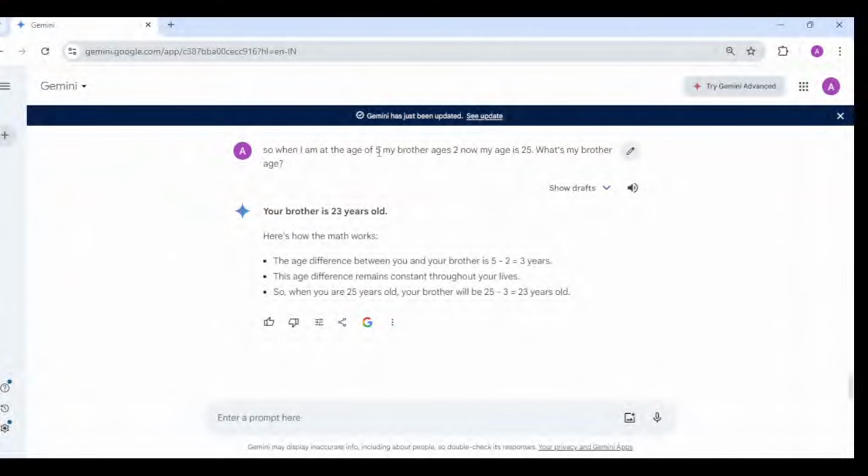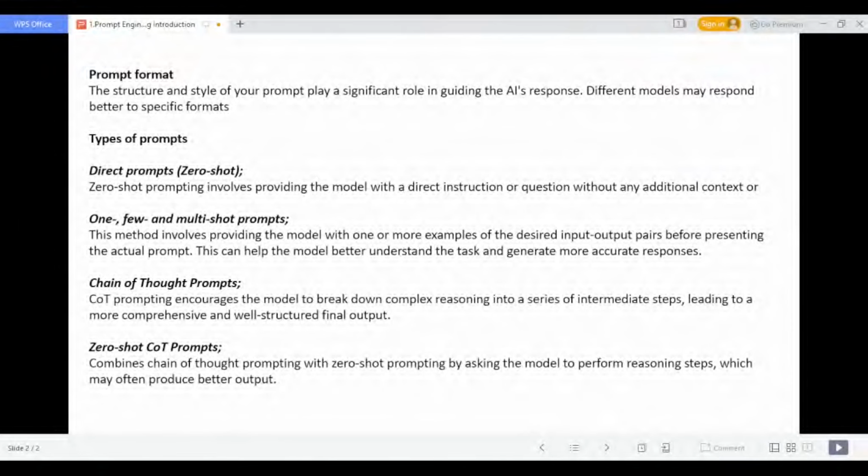So here I asked the question: when I am at the age of 5, my brother age is 2. Now my age is 20. What is my brother age? So it's answering correctly, 23. So there was reasoning provided, and we are asking the AI to solve that particular thing. Here both text and numeric questions were asked, and the AI is able to answer. So this type of prompt we are going to call COT prompts. This will be one of the game changers here. We are able to solve problems. So that is about the COT prompt.